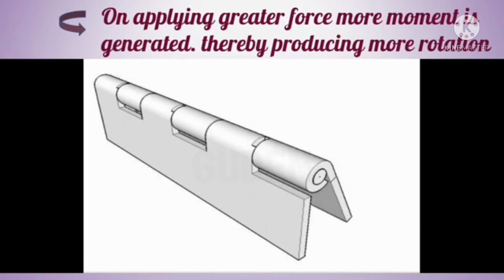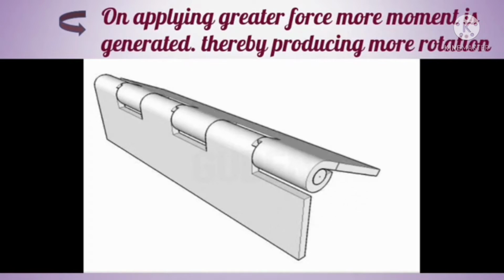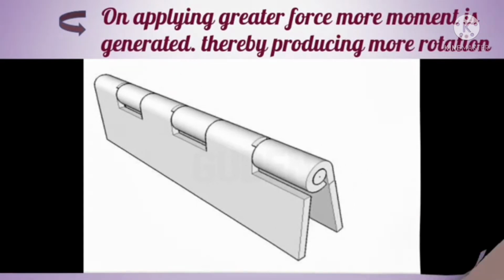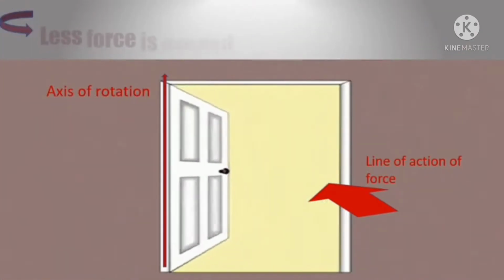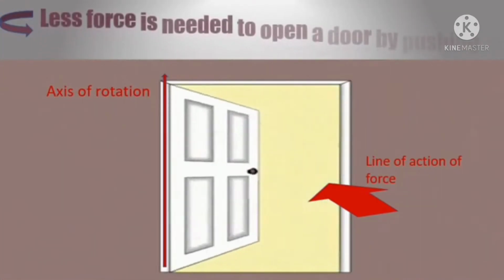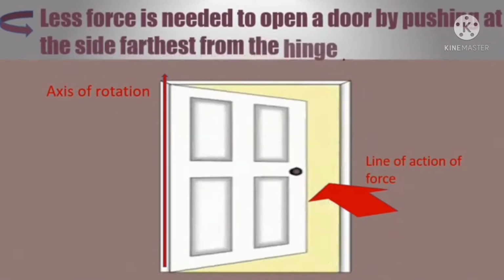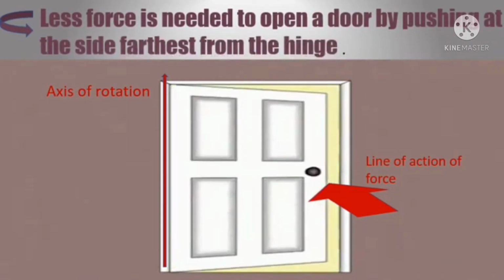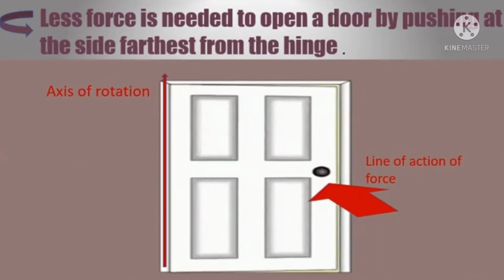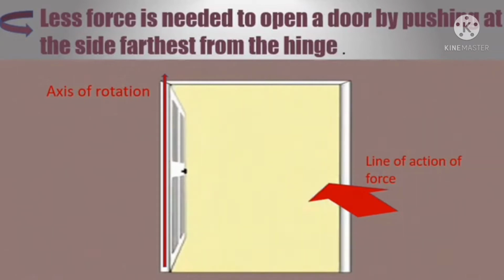When we apply more force on the door, more moment is generated. Less force is needed to open a door by pushing at the side further from the hinge, because the perpendicular distance from the fixed point to the line of action of the force is greater.